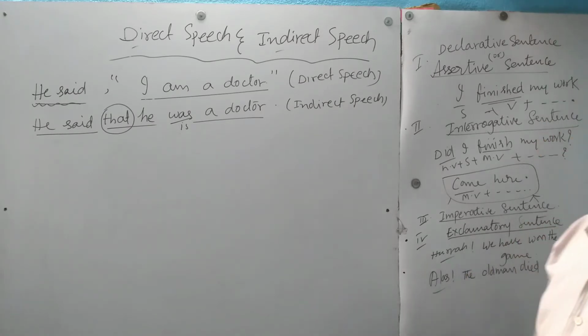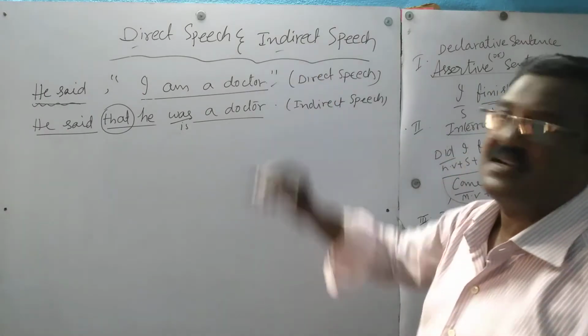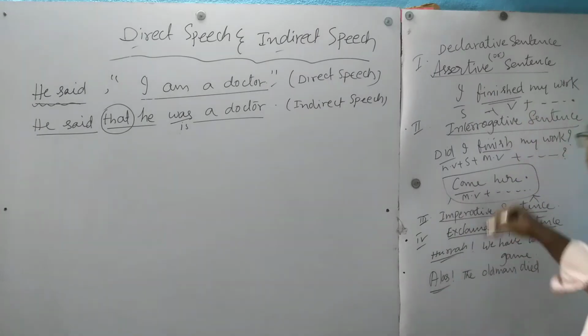Alas, sudden feeling. This is a pitiable feeling. This is a happy feeling. So, 4 types of sentences are there in the English language. Any sentence we can take in a direct speech. That's why first of all we have to know 4 types of sentence.